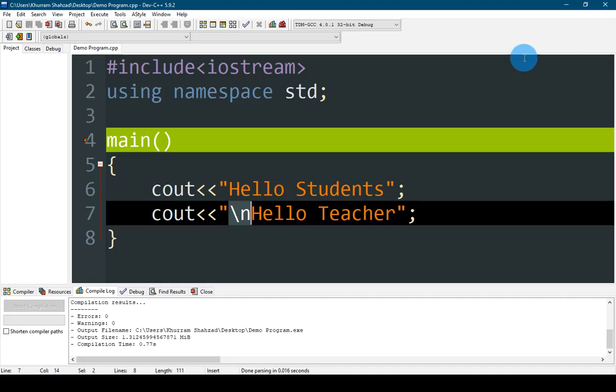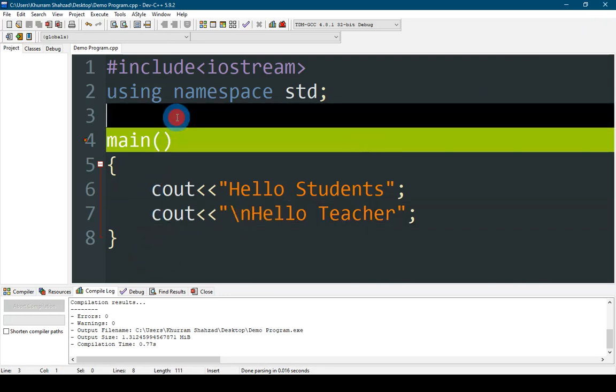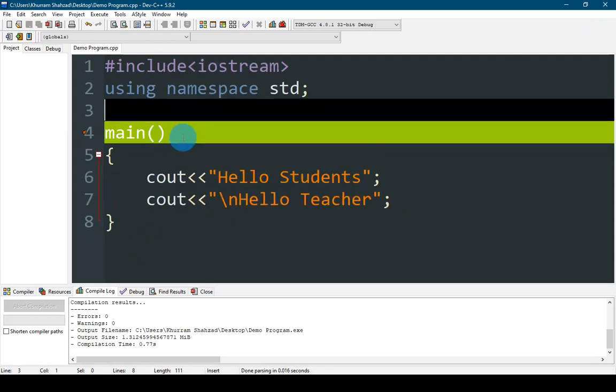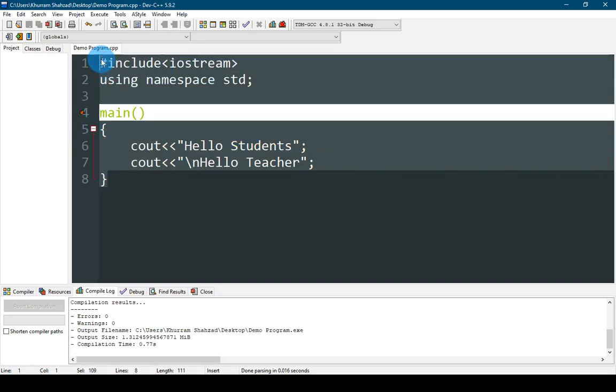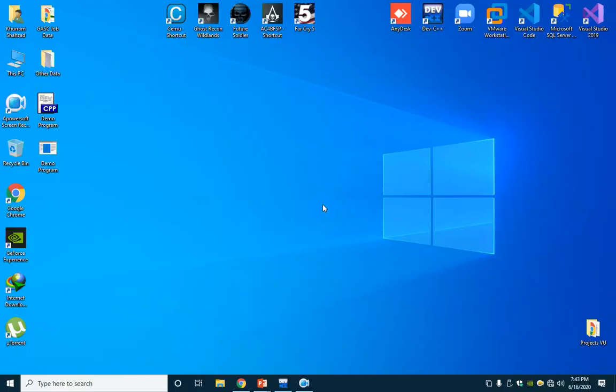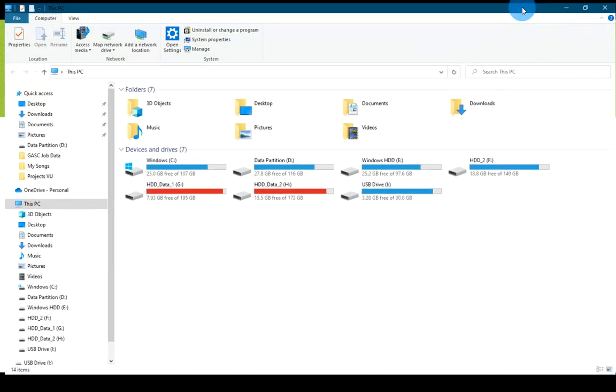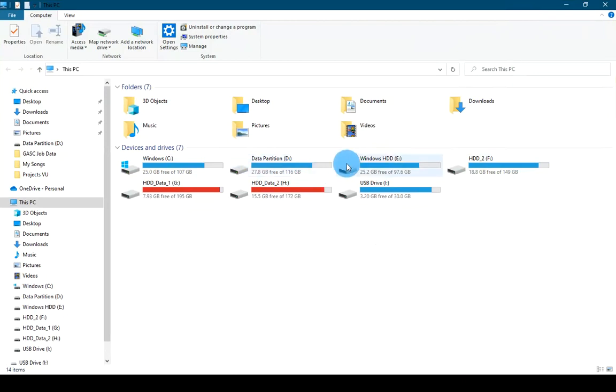A C++ program may be very simple or may be a very complex program, having more code than I have written here. This is a simple program, a basic start. You may go advanced in the C++ language and do all the things on your own. For example, I will show you another demo of a complex program which I created in earlier years.